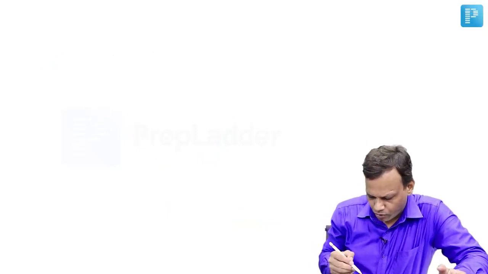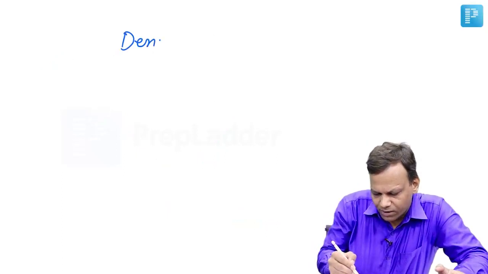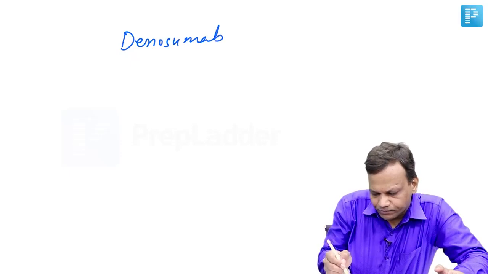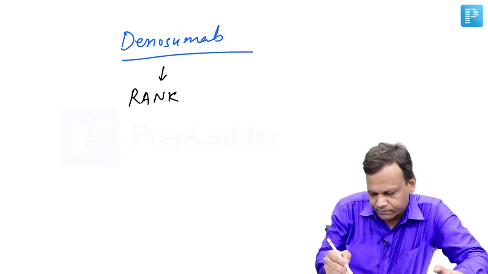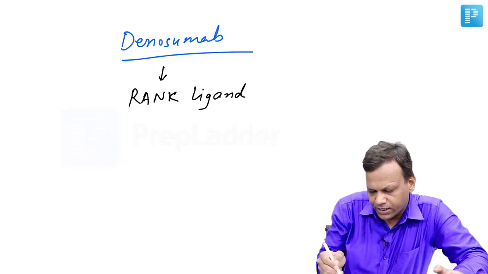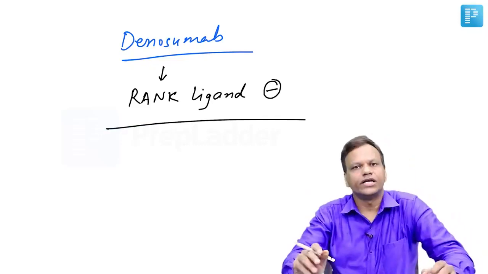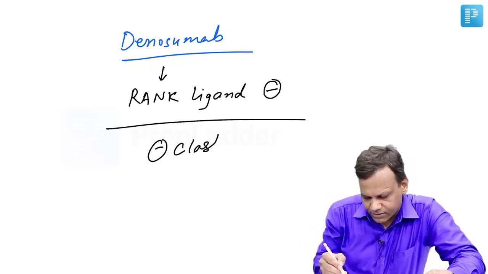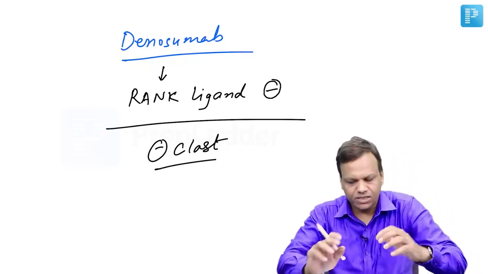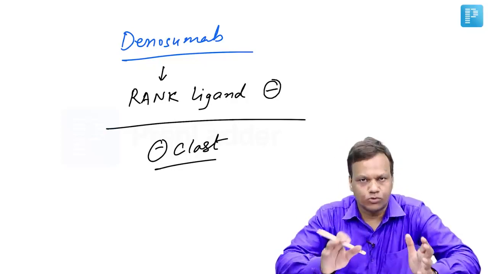Then we have one more monoclonal antibody called denosumab. This is a monoclonal antibody against RANK ligand. Denosumab acts by inhibiting osteoclast. So these are the important drugs used in osteoporosis.